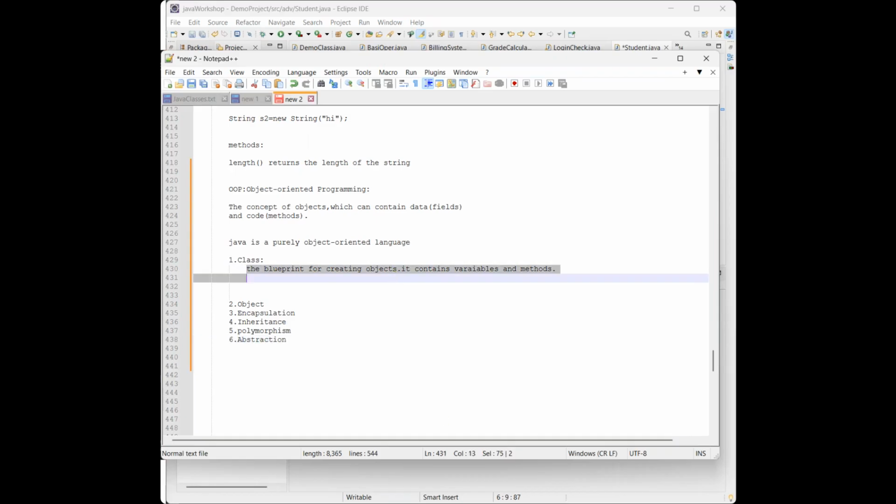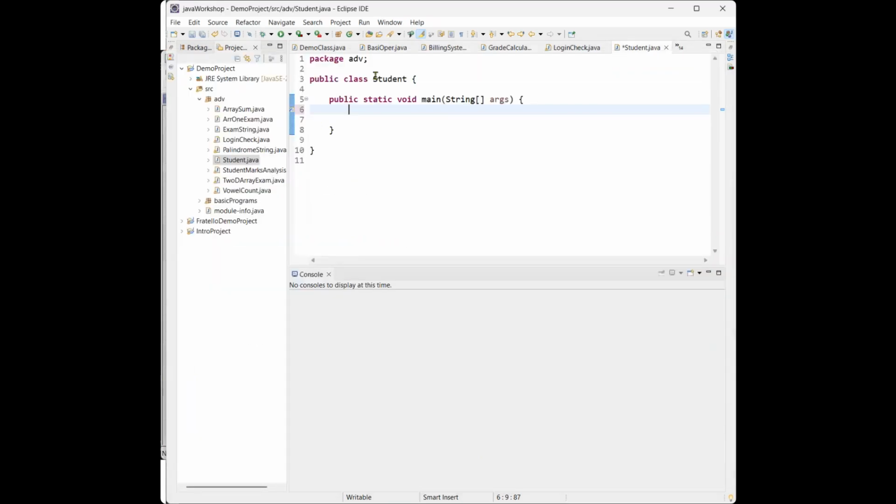Let me show you one example here. I have taken one class as Student, and this is my main method. Let me assign some variables, string name and integer age. These are the variables.